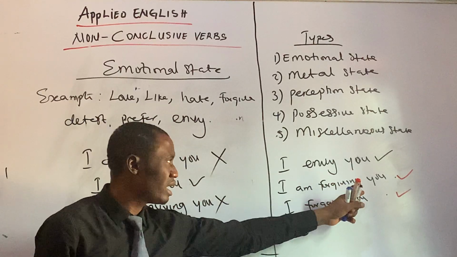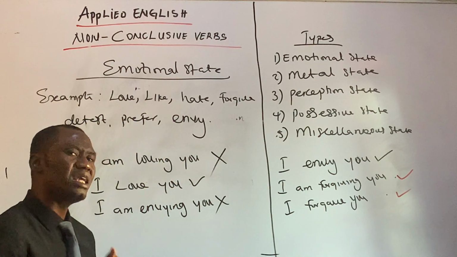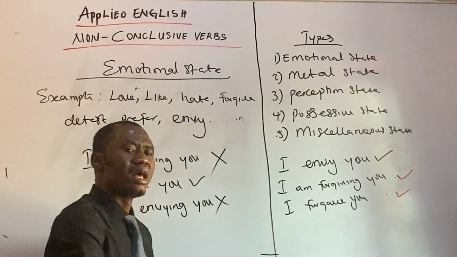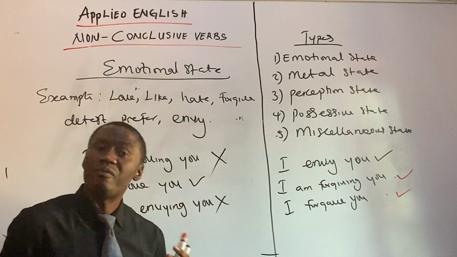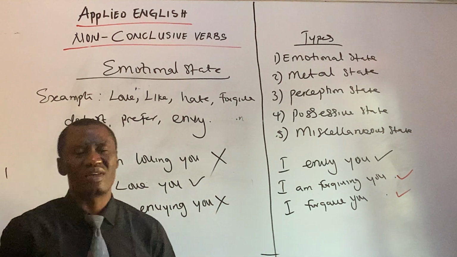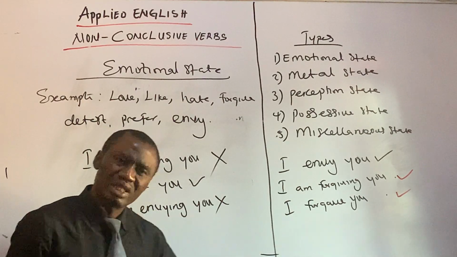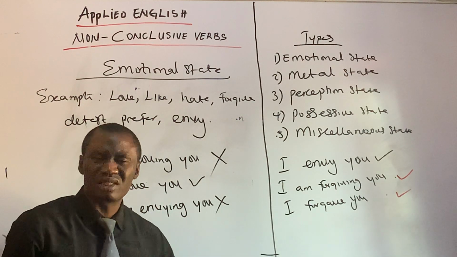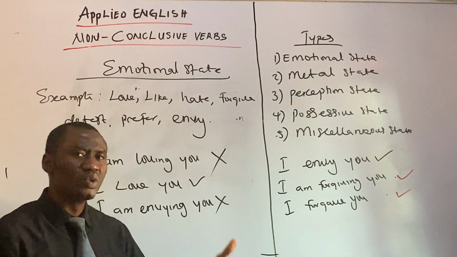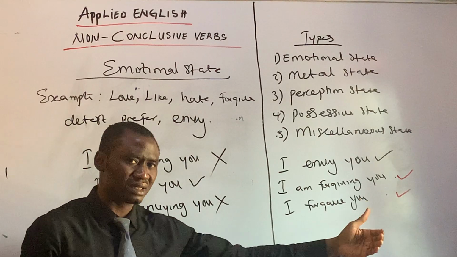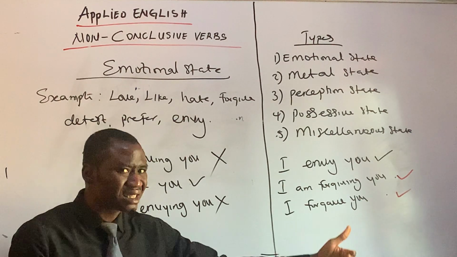So forgiving in this sense is in its present continuous tense. Now, when you say I'm forgiving you, that means it's like an endless act. You see, I'm forgiving you. We don't even know when that is going to come to an end. I'm forgiving you is in a present continuous tense. It is an ongoing active process.